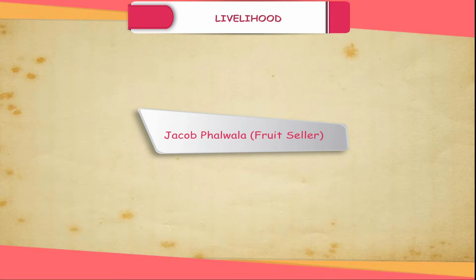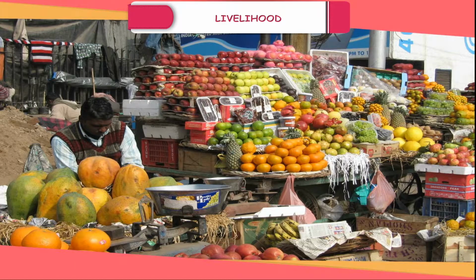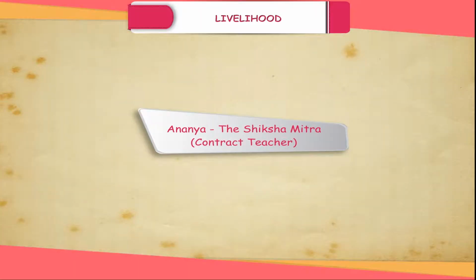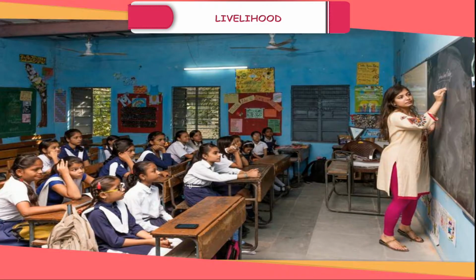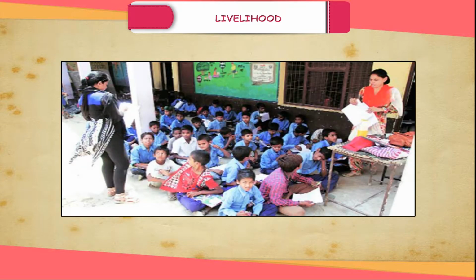Jacob Phalwala, fruit seller. Jacob fulfills the villagers' needs of fruit. He also goes to nearby villages to sell fruits. Thus he makes money and keeps his family happy. Ananya, the Shiksha Mitra, contract teacher. Ananya is a young girl of 24. She is well educated. She did Masters and B.Ed and has been appointed as a teacher on contract basis by the government of Uttar Pradesh.